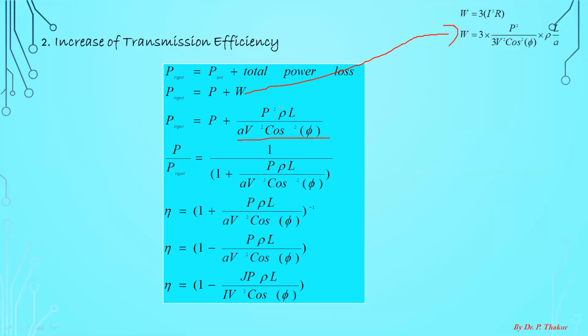And from this expression, you can find the value of output power by input power. Basically this term is transmission efficiency.